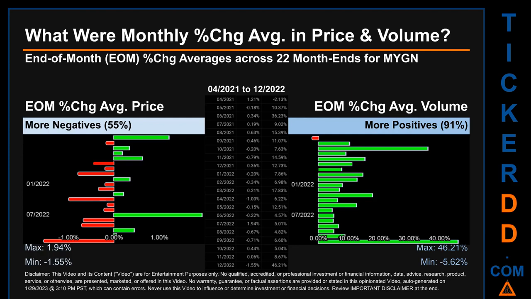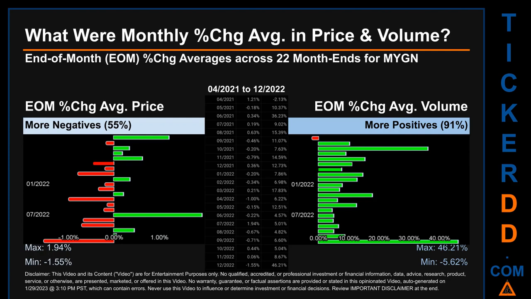From 04-2021 to 12-2020, out of 22 month ends, 12 had a negative percentage change in average price. Meaning 55% of month ends saw a negative percentage change in average price. In terms of volume, 20 out of 22 month ends had a positive percentage change. That is 91% of month ends saw a positive percentage change in average volume.